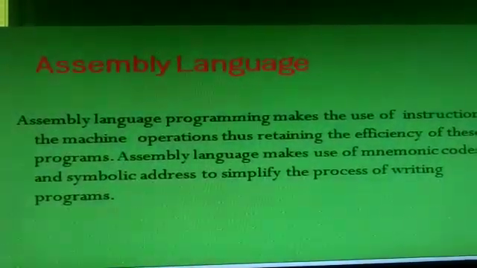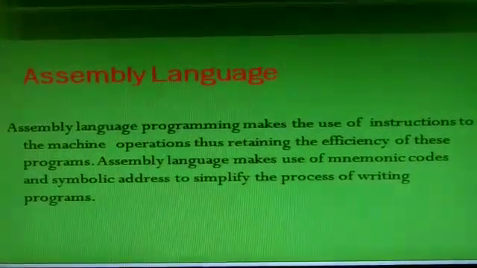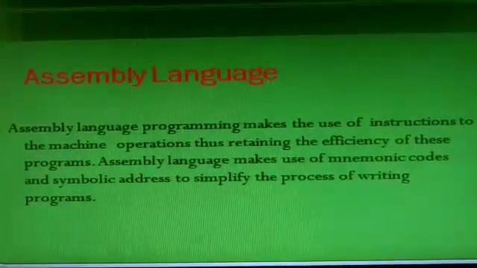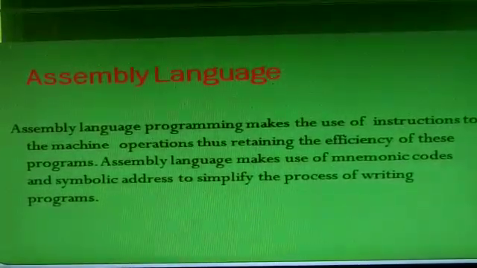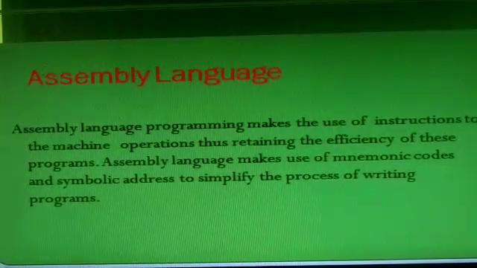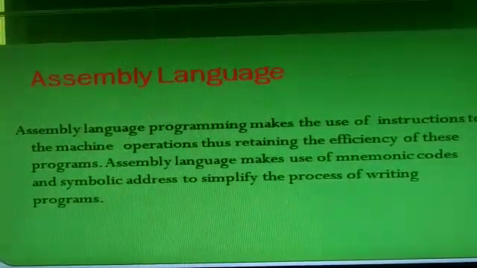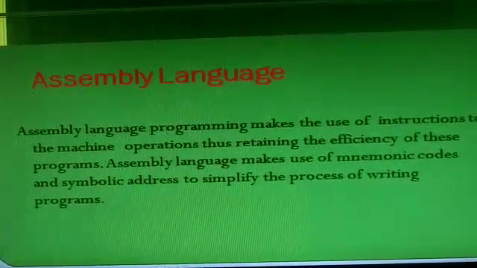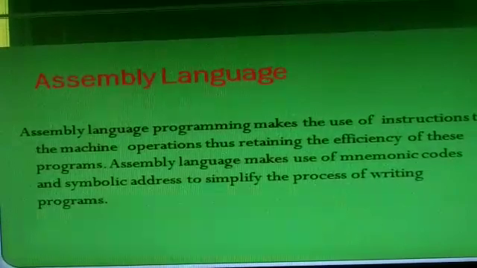Now students, come to the assembly language. Assembly language programming makes use of instructions to the machine operations, thus retaining the efficiency of these programs. Assembly language makes use of mnemonic codes and symbolic addresses to simplify the process of writing programs.